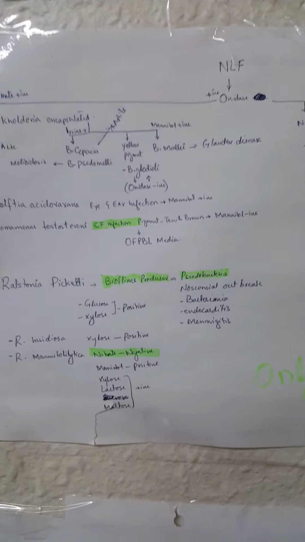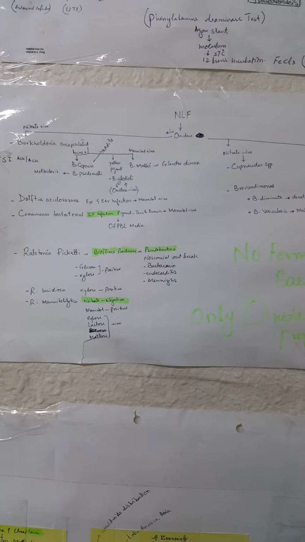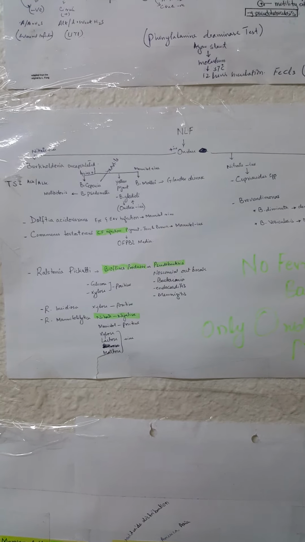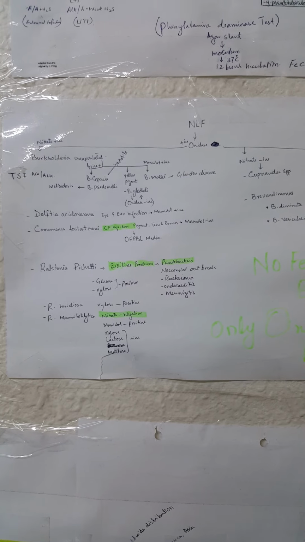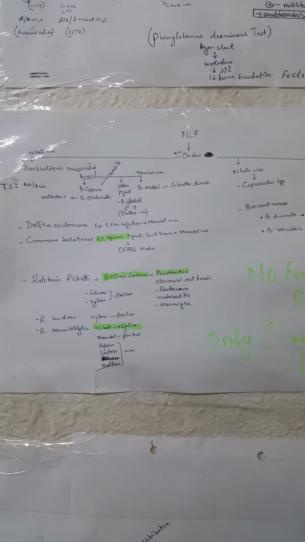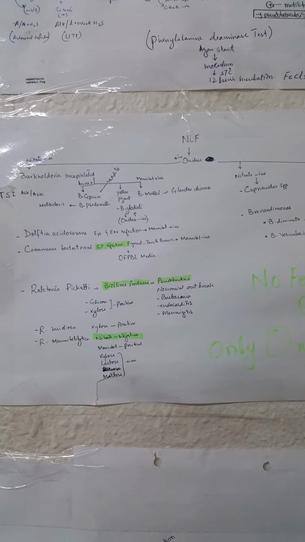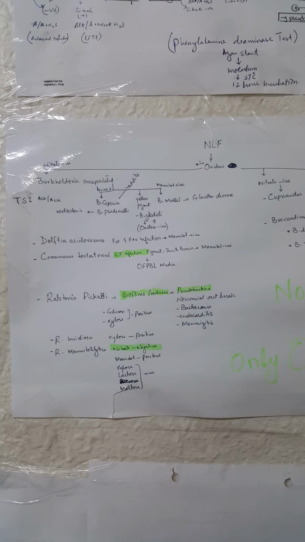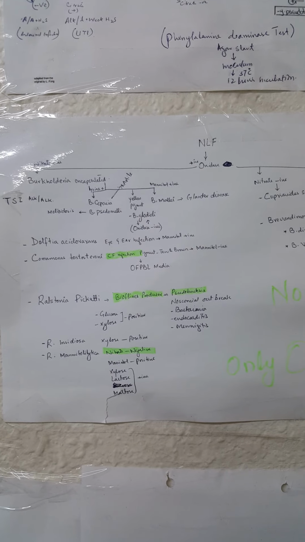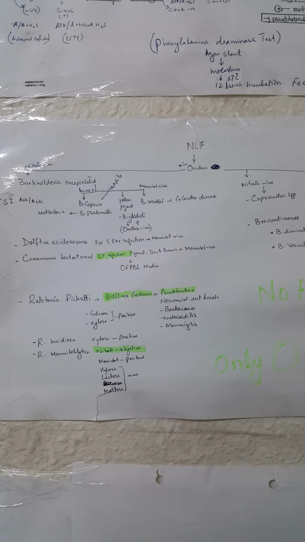And the media for this whole group is oxidation fermentation polymyxin B lactose media, which is used for this group to check the different oxidative property of all the bacteria, because this group has only oxidative properties. They do not ferment glucose. Ralstonia pickettii is a biofilm producer pseudobacteria causing nosocomial outbreaks.